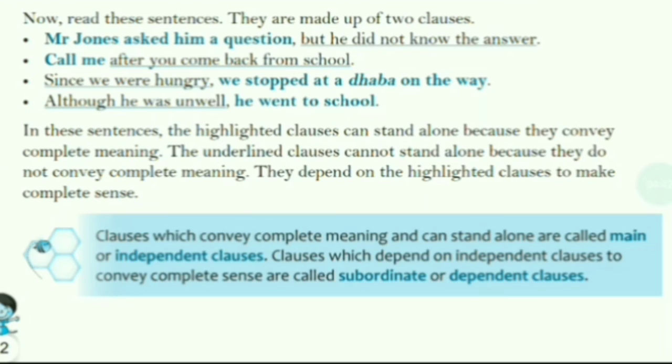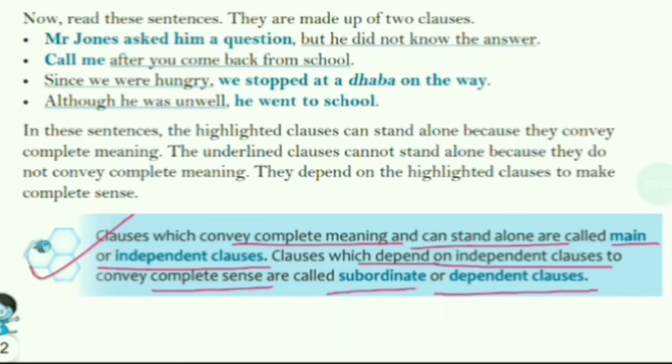So we can read this definition also. Clauses which convey complete meaning and can stand alone are called main or independent clauses, whereas clauses which depend on an independent clause to convey complete sense are called subordinate or dependent clauses. Alright.